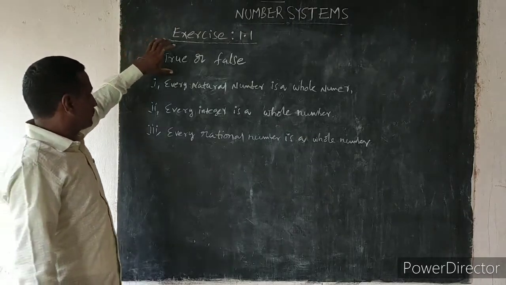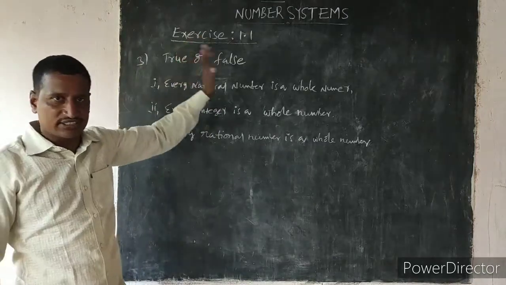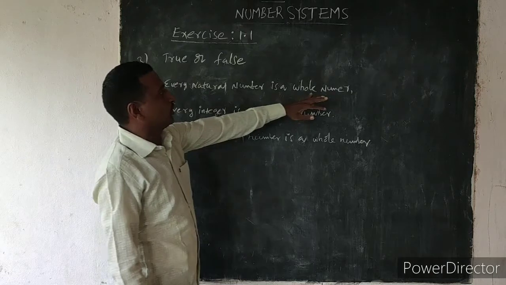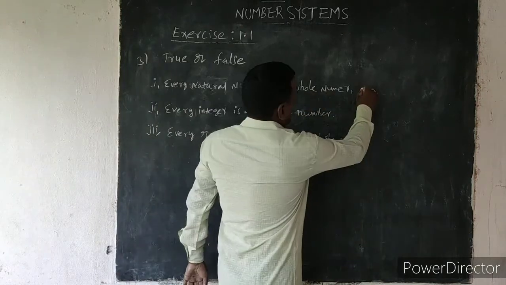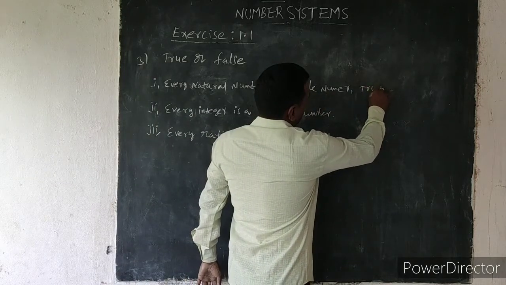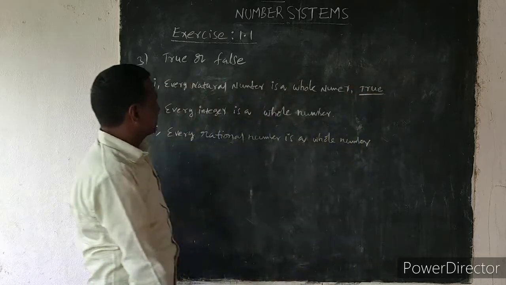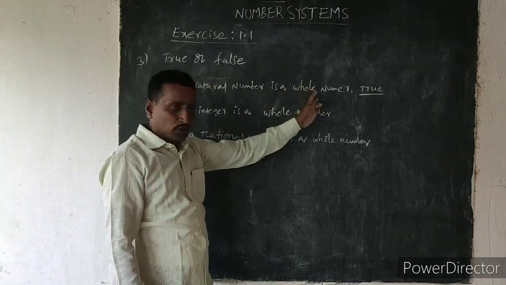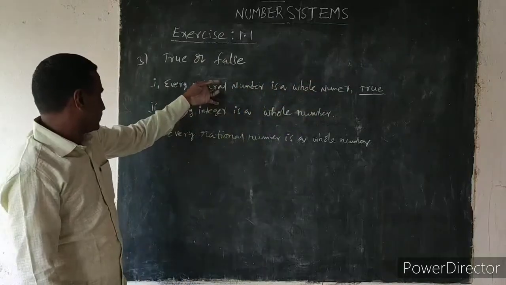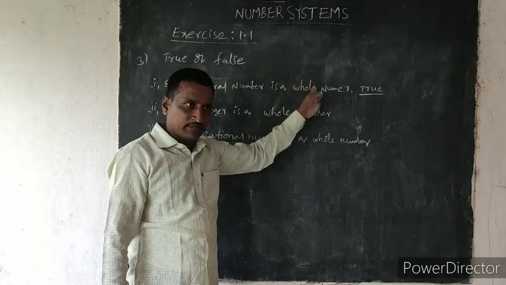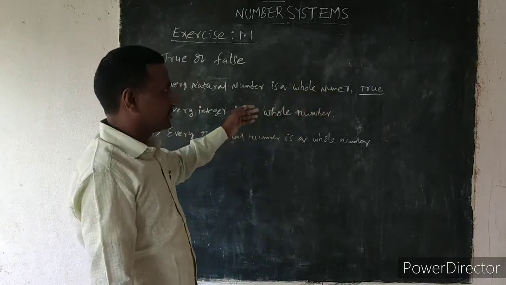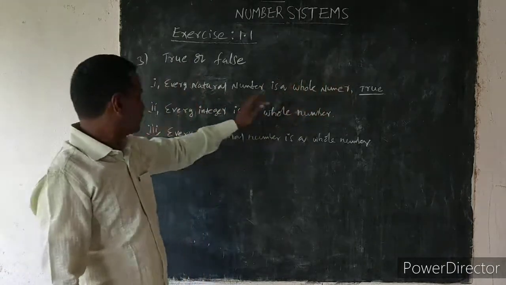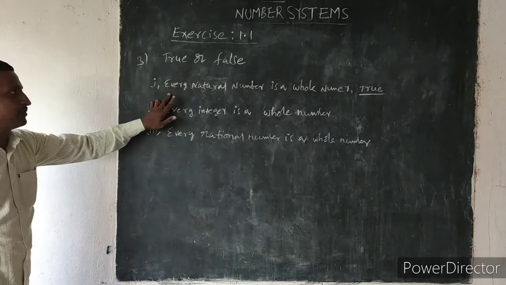Okay. State whether the following statements are true or false. Give reason. First statement: every natural number is a whole number. True, because 1 is a natural number as well as a whole number. 2 is a natural number as well as a whole number. In the same way, all numbers 1, 2, 3, 4 and so on, the natural numbers, are also whole numbers.